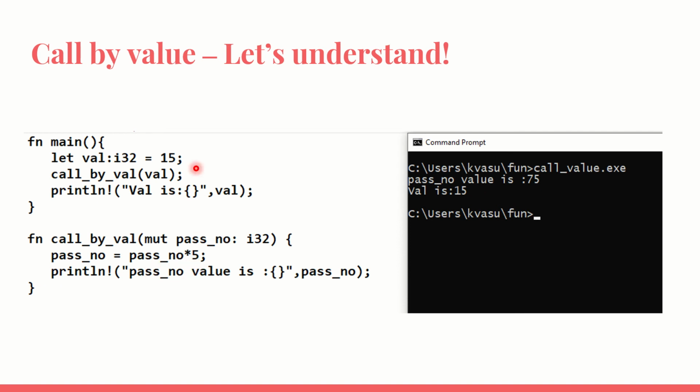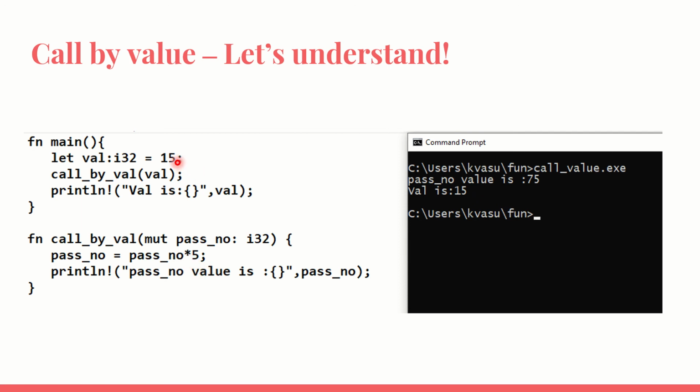So what do I do? The copy 15 comes over here, and the 15 is multiplied by 5, and I print the result here. Now if you see here, when I print it here, it has to be the original value 15, but when I print it here, it has to be the value which is manipulated right now. 15 into 5, 75 should be printed. So what is this called? This is called the call by value.